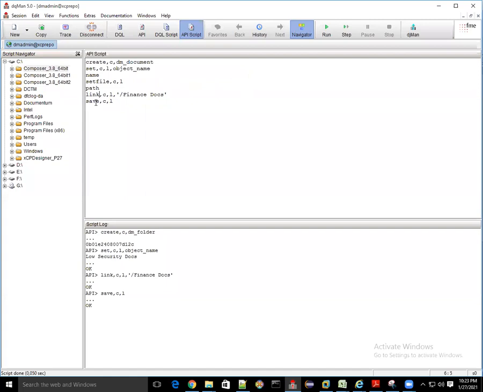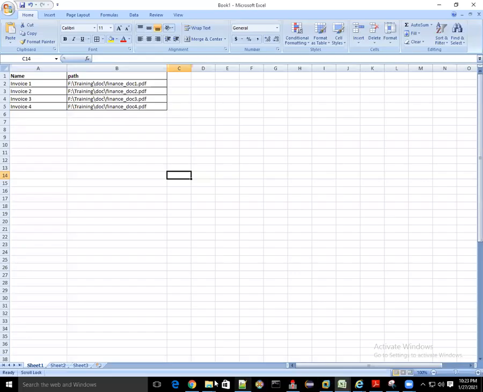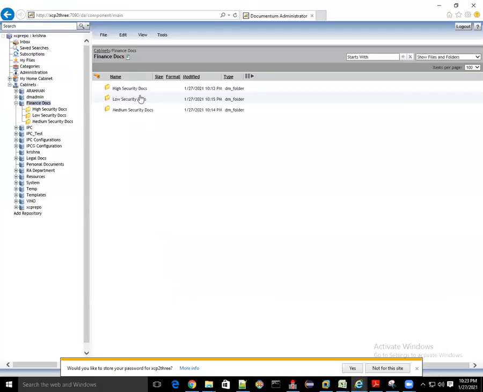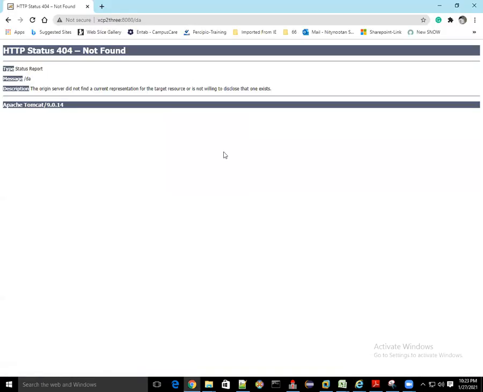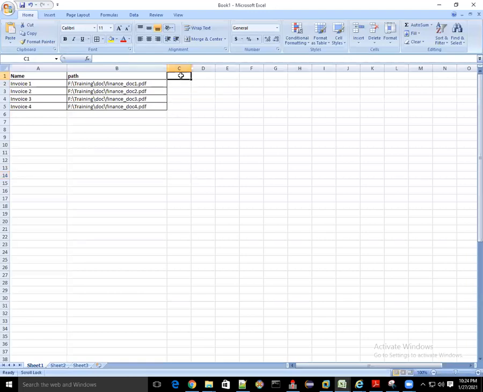I mean, we want this to be created in which folder? Linking, see, we have these three folders. Which folder do you want it uploaded to? Low security. Let's click on the low security and copy the path. I mean, business wants this to be in the low security, or they may want multiple folders, so they can mention, let's say, repository path or docbase path.